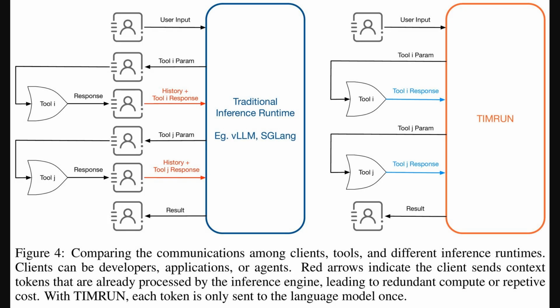So this new system doesn't just manage internal thoughts, it also overhauls how the model uses external tools. This diagram compares the old way with the new TimRun system. On the left, with a traditional inference runtime, which is the engine that runs the model, you can see a lot of back and forth. The client, maybe an app or another agent, has to keep resending the entire history plus the tool's response back to the model. Those red arrows show this redundant processing. But with TimRun on the right, the tool's response goes directly into the model's memory. This direct path means each piece of information is processed only once, saving a ton of computation.